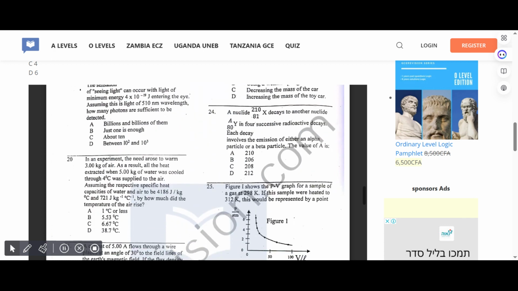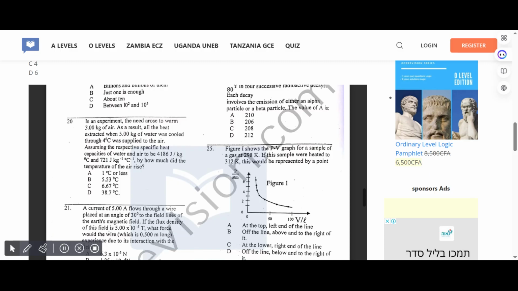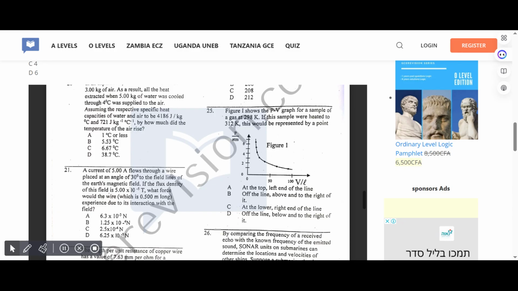A nuclide 210 over 81 X decays to another nuclide in 4 successive radioactive decays. Each decay involves the emission of either an alpha particle or a beta particle. The value of A is... Correct answer for 24 is...